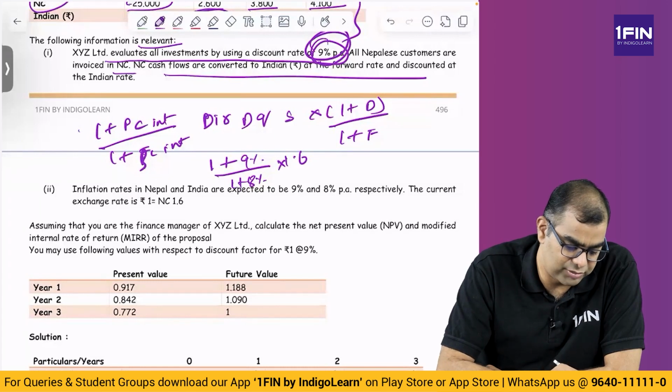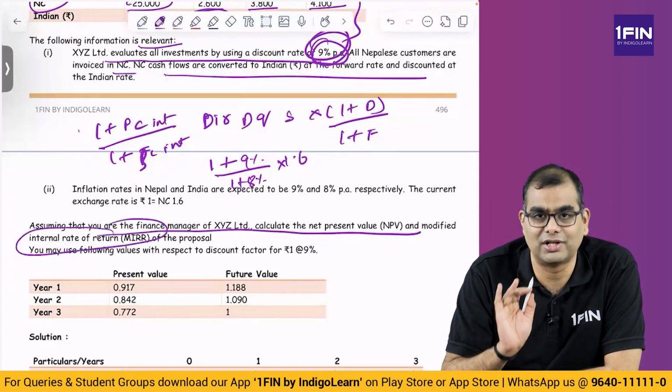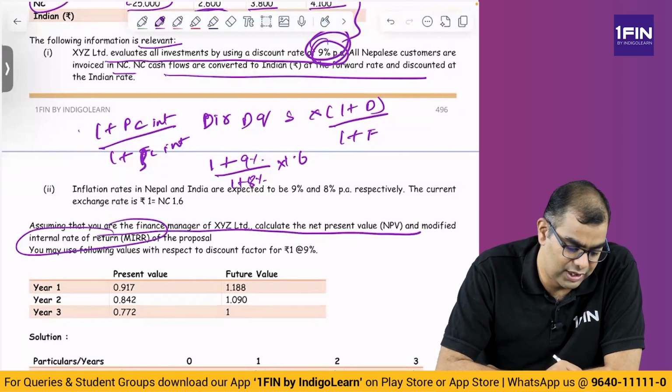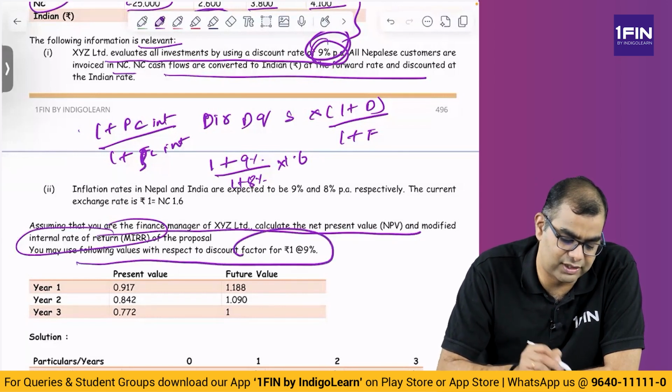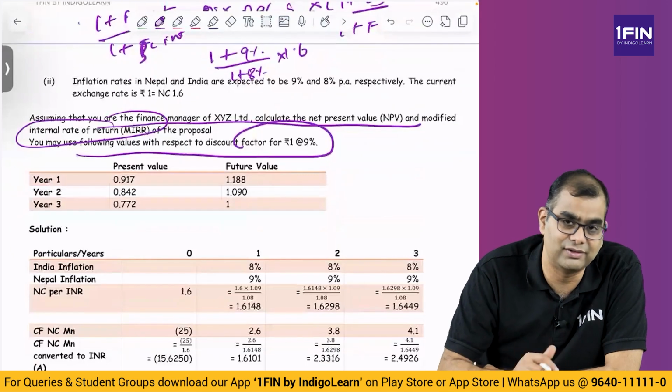Okay. Then assuming that you are finance manager of XYZ, calculate NPV and MIRR. This is why I wanted to solve this problem. How is MIRR computed? You may use the following values with respect to discount factor for rupee 1 at 9%. They have given the 9% present value, future value. Why is future value given?